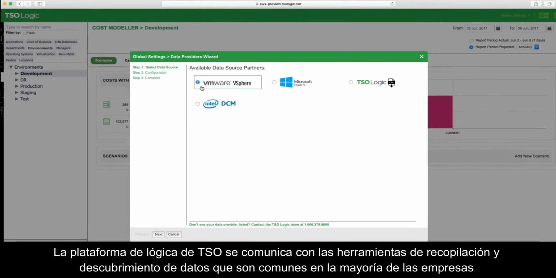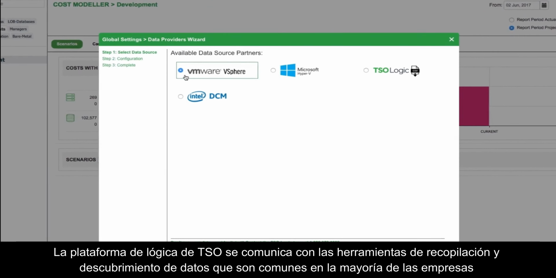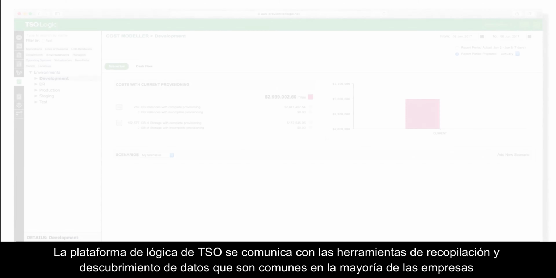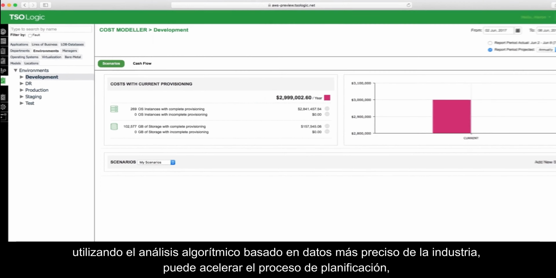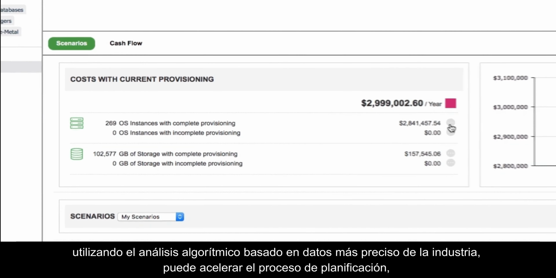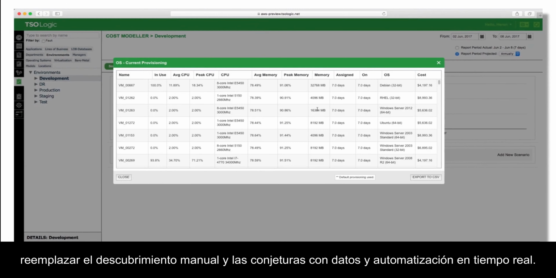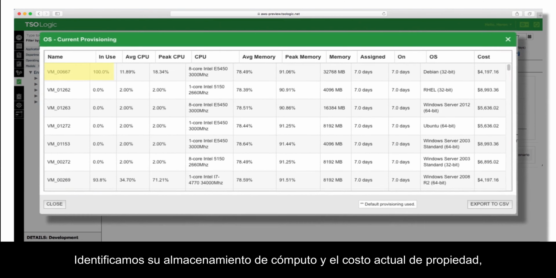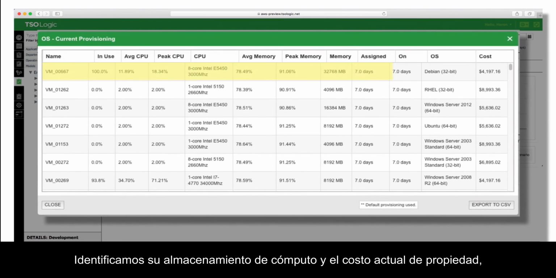TSO Logic's platform communicates with data gathering and discovery tools that are common within most enterprises. Using the industry's most accurate data-driven algorithmic analysis, you can accelerate the planning process. Replace manual discovery and guesswork with real-time data and automation. We identify your compute, storage, and current cost of ownership.